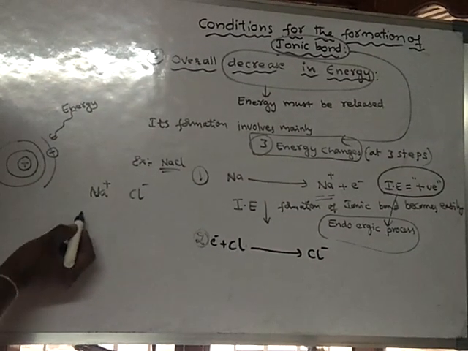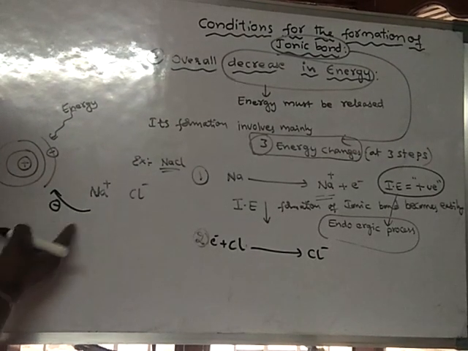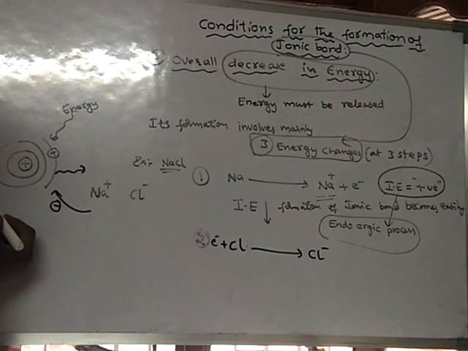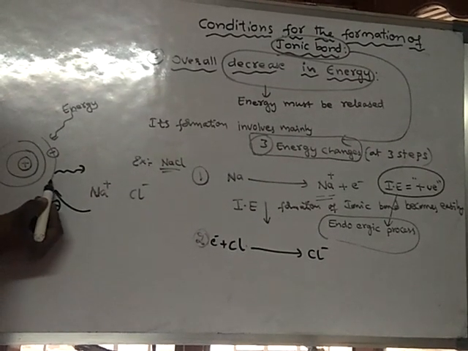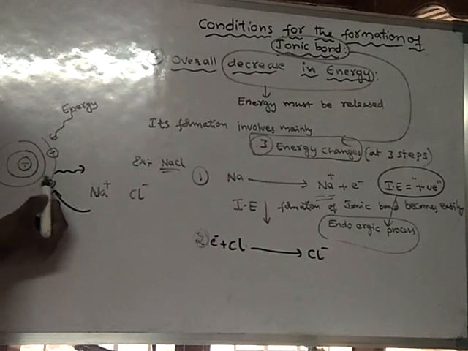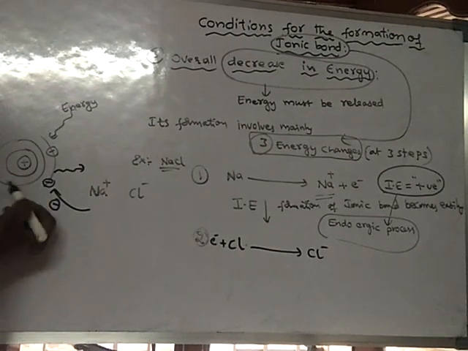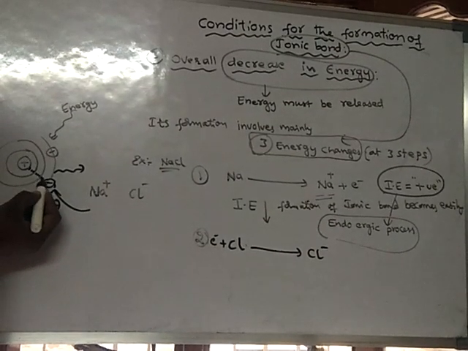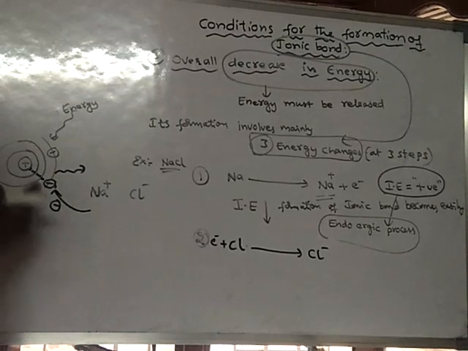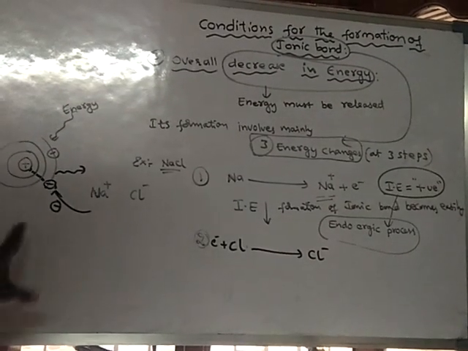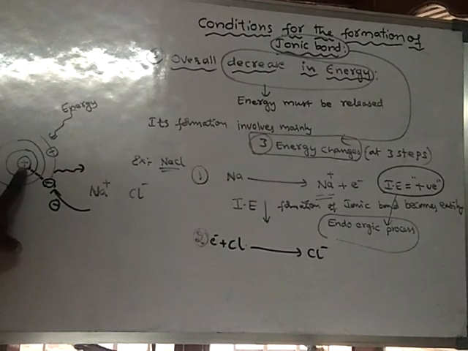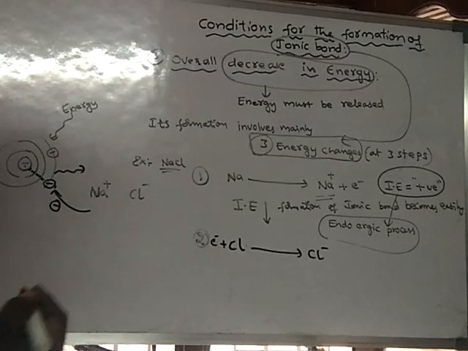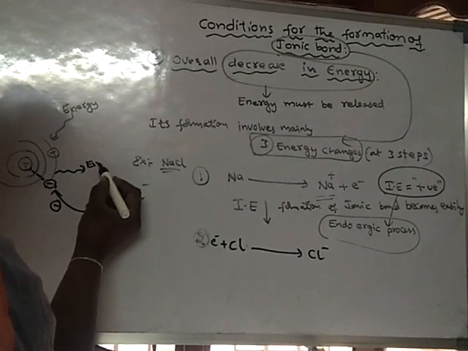Some energy is released, because a new force of attraction is developed between the added electron and the nucleus. Whenever a force of attraction is developed, there will be release of energy. So that means it is an energy releasing process.